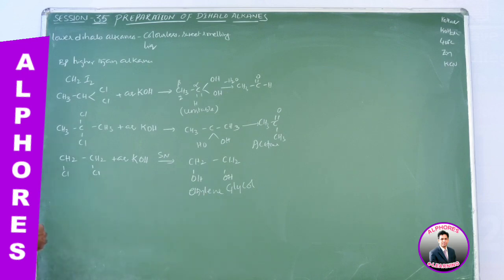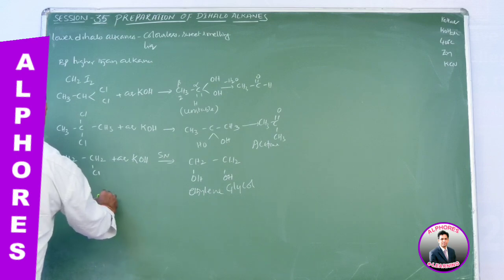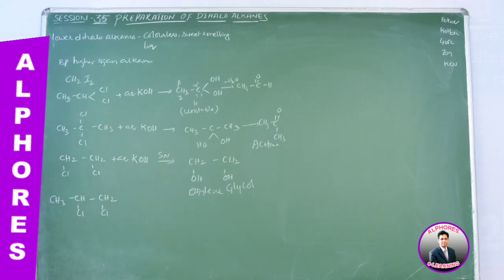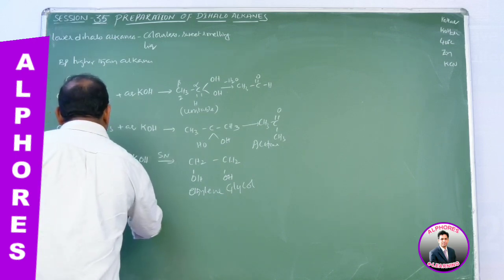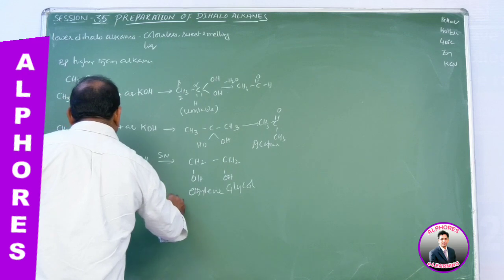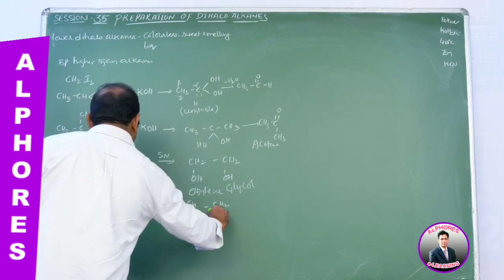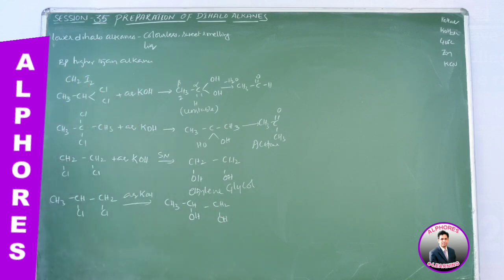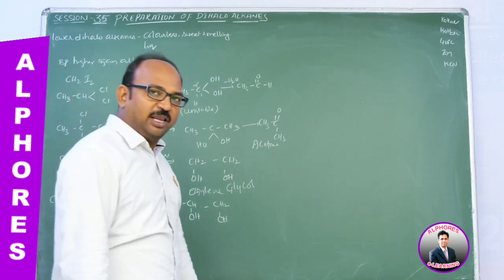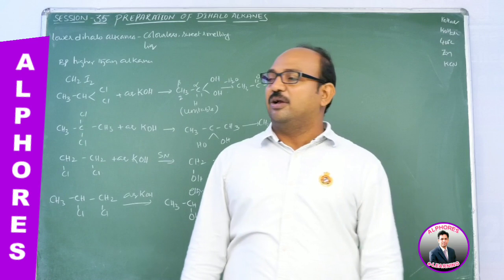If you consider CH3, CHCl and CH2Cl, this is what we call 1,2-dichloropropane. In the case of 1,2-dichloropropane, upon treatment with aqueous KOH, we get propylene glycol, CH3, CHOH and CH2OH. This is what we call propylene glycol, like ethylene glycol, propylene glycol.